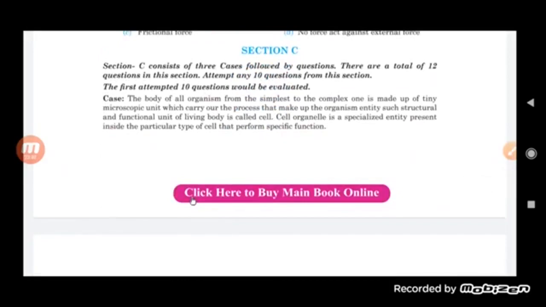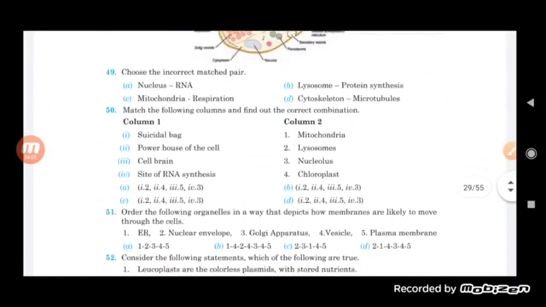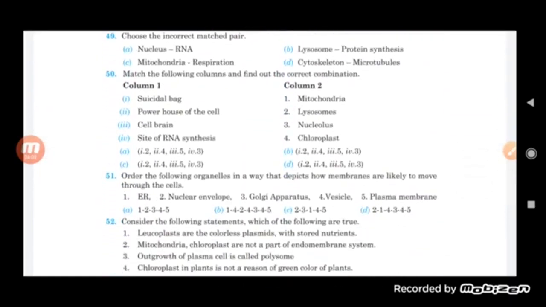Now there is a case, and the case is: the body of all organisms, from the simplest to the complex one, is made up of tiny microscopic units which carry out the processes that make up the organism's identity, such as the structural and functional unit of the living body called the cell. A cell organelle is a specialized entity present inside a particular type of cell, with a specific function. Choose the incorrect match pair: nucleus, RNA; lysosome, protein synthesis; mitochondria, respiration; cytoskeleton, microtubule. So what is the incorrect match pair?